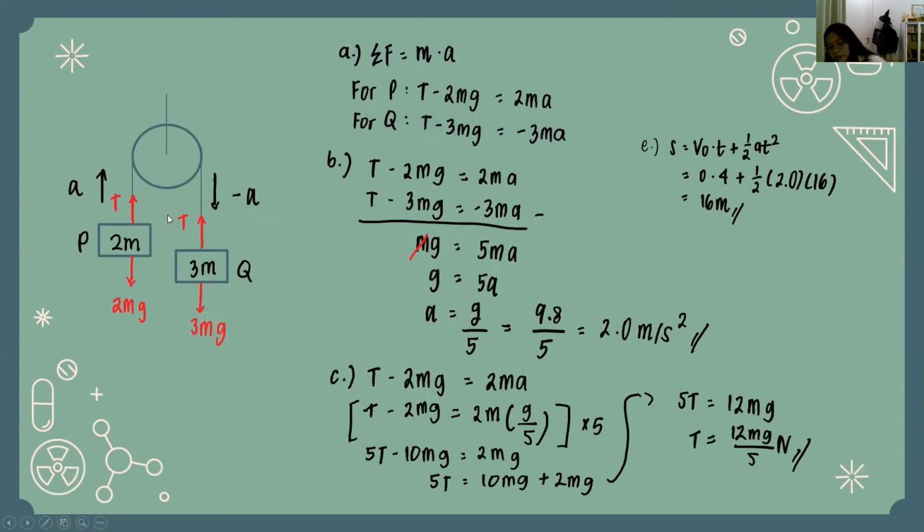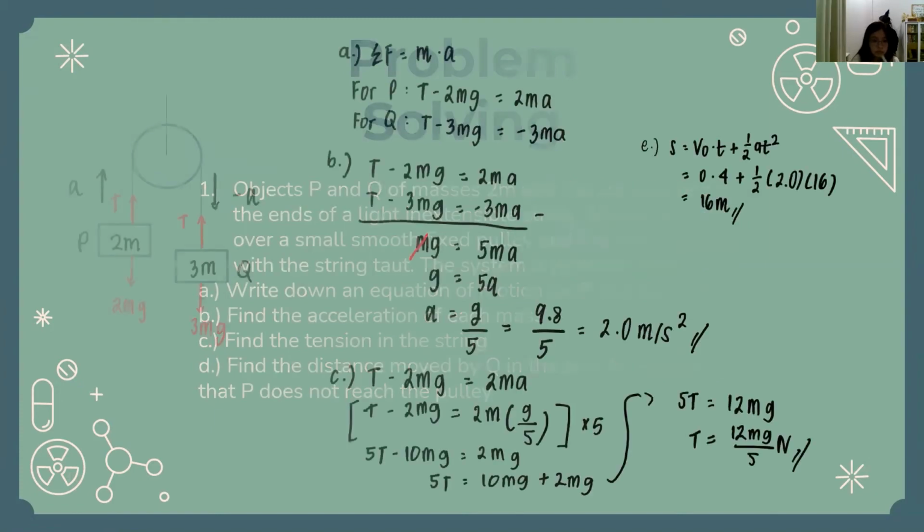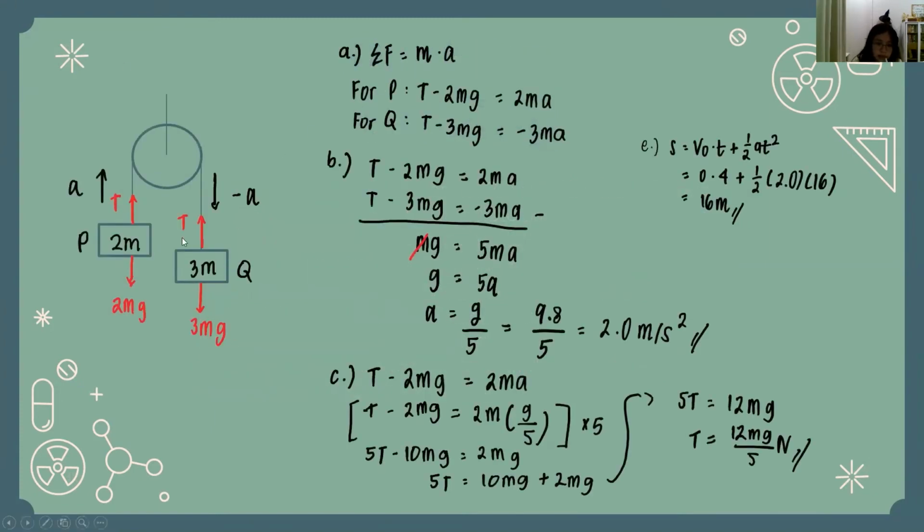And for A, it says to write down an equation of motion for P and for Q. For P, let's just focus on the object P here. So T minus 2mg, because it's in the opposite direction. From the equation here, sigma F equals ma, right?